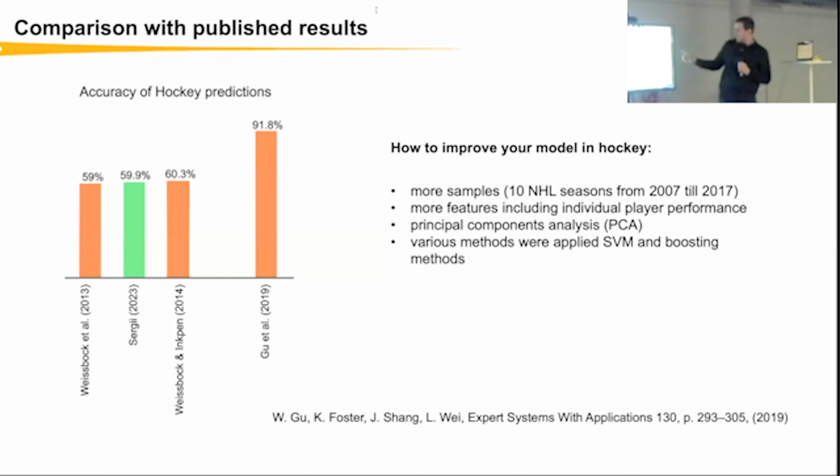And what they have done as compared to me and to other people: in principle, they have taken more samples. They have downloaded 10 seasons instead of 5. They have taken more features. They included into consideration not only statistics for the teams, but also statistics for the individual players in those teams. So this is a huge number of features, of course. They have implemented more sophisticated feature engineering techniques, for example, principal component analysis and so on. And they have got this nice result.